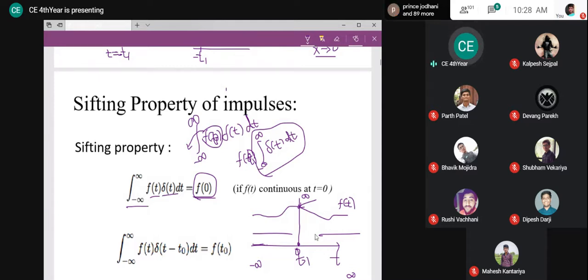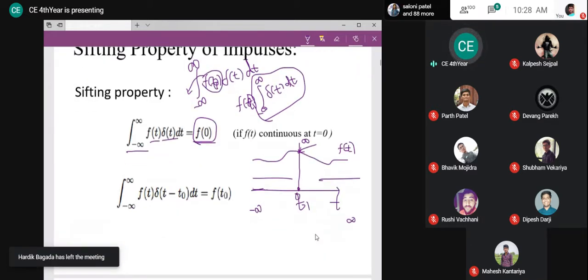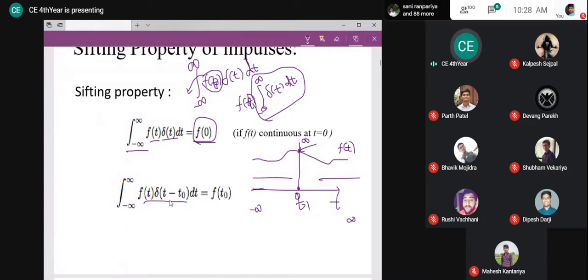Wherever the multiplication is non-zero, at that location only, I should get my function value as the result. Here my impulse is shifted to the right by t0, and hence I get my function value at t0. Any doubt regarding the shifting property?